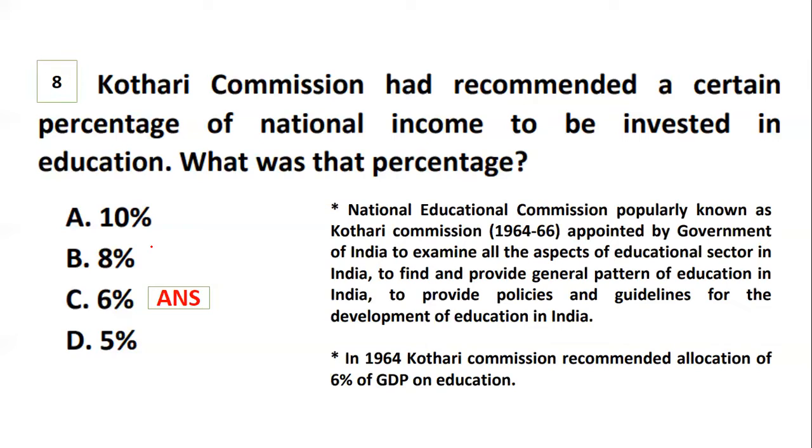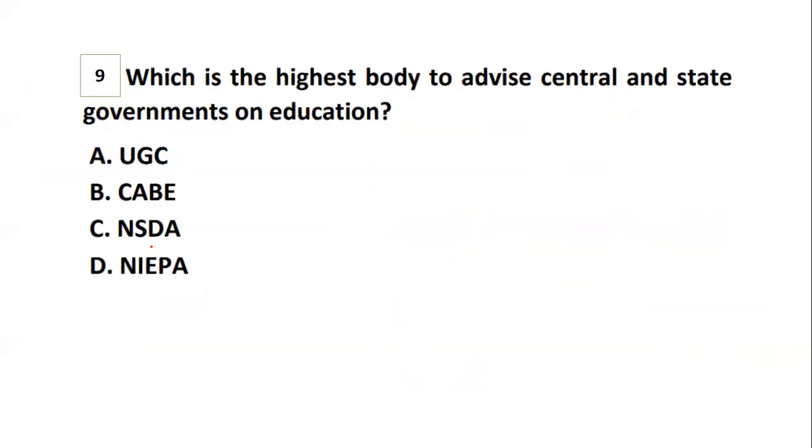Okay, so now can we go ahead? Yes. So let's go to question number 9. Which is the highest body to advise central and state governments on education? Now see, here you have to be very careful. Many times it is seen that such questions do not give you the full form. They just give you the acronyms, and you have to be very careful with that. Whether it is UGC, whether it's CABE, whether it is NSDA, or whether it is NEPA. So which of them is the highest body to advise central and state governments on education? The options given below are UGC, CABE, NSDA, or NEPA.